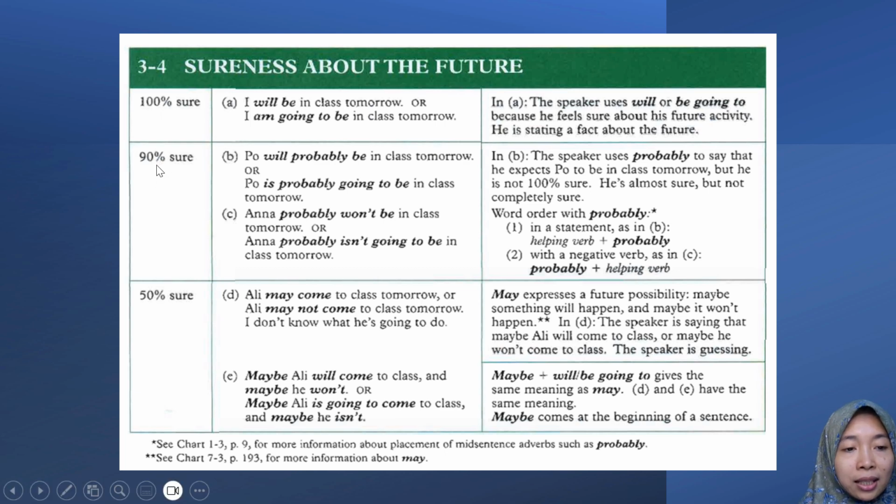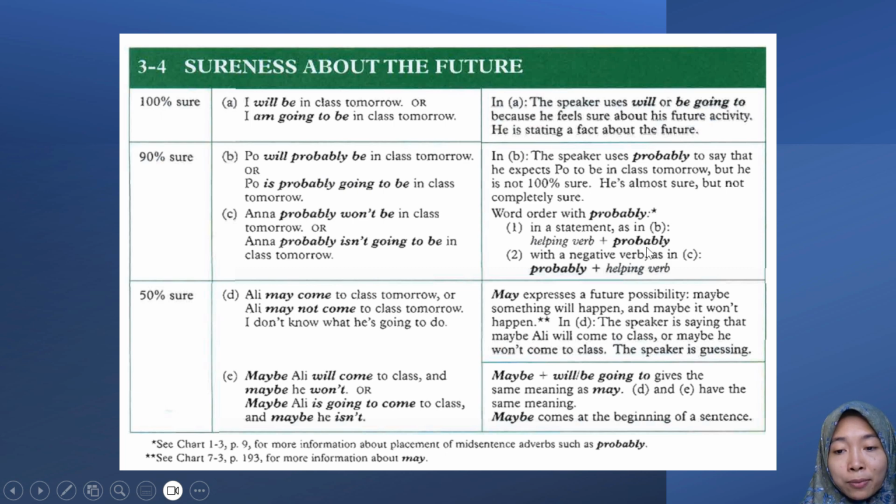And then 90% sure. The speaker uses probably to say that he expects the subject to be in the class tomorrow, but he is not 100% sure. He is almost sure, but not completely sure. Word order with probably in a statement, as in B. Okay, here is the example.